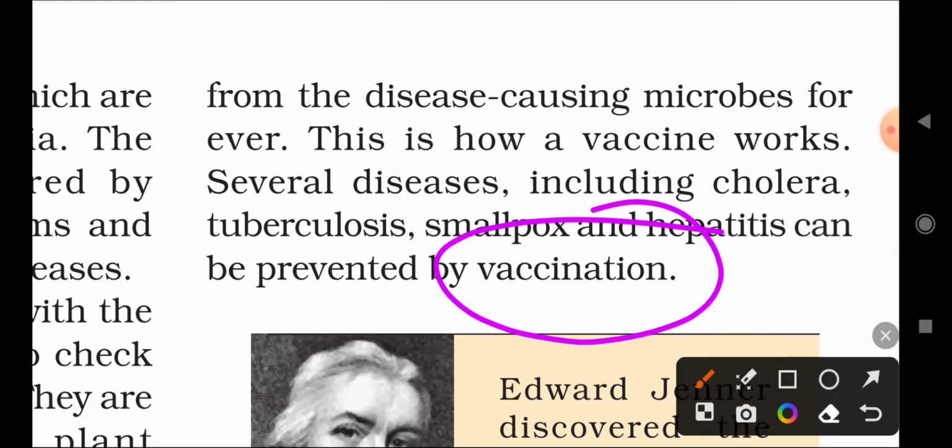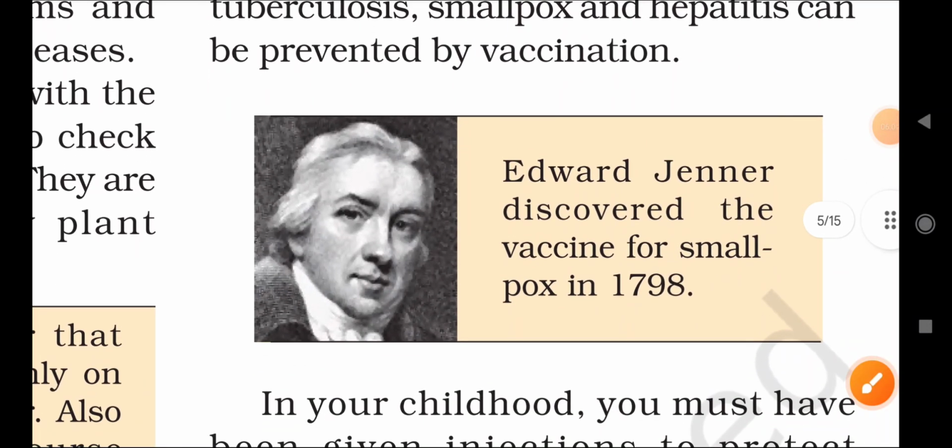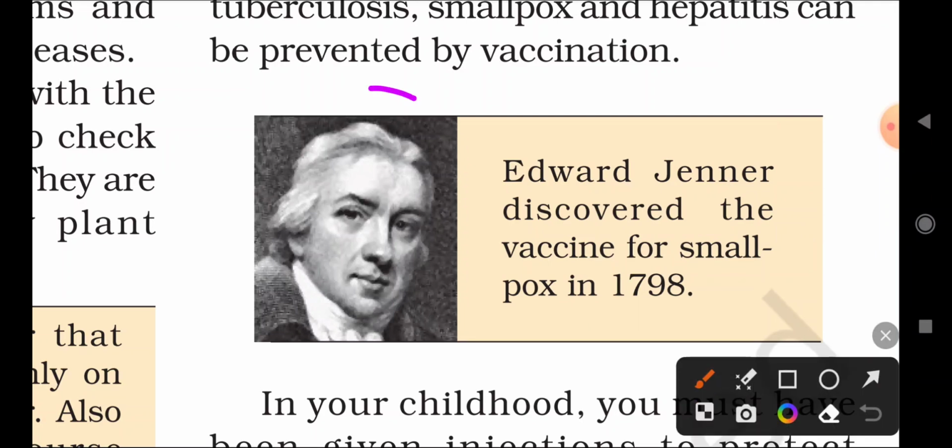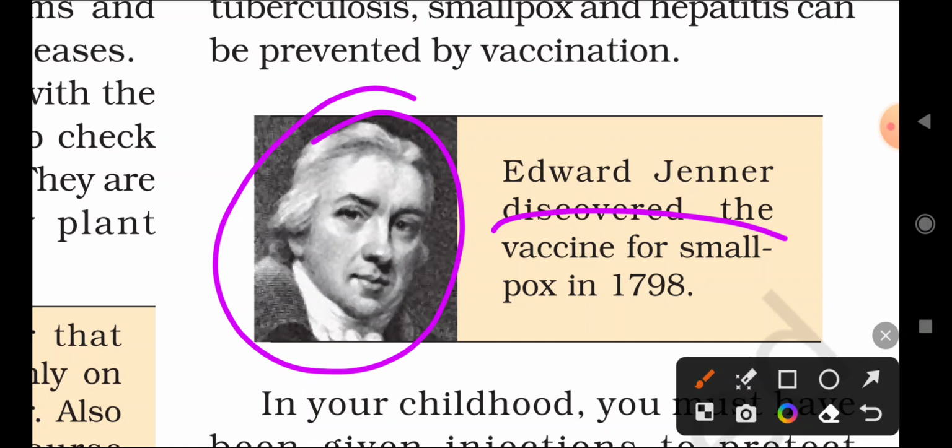By taking different types of vaccination, all types of disease will be controlled or stopped by the vaccination. Who was the scientist who discovered the vaccination for smallpox? Edward Jenner. Edward Jenner is the first scientist who discovered the vaccine for smallpox in the year 1798.